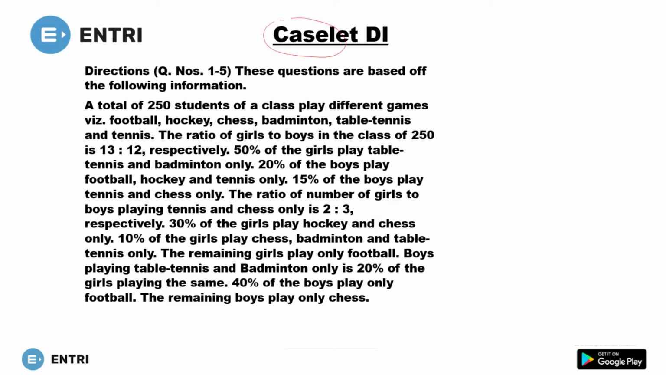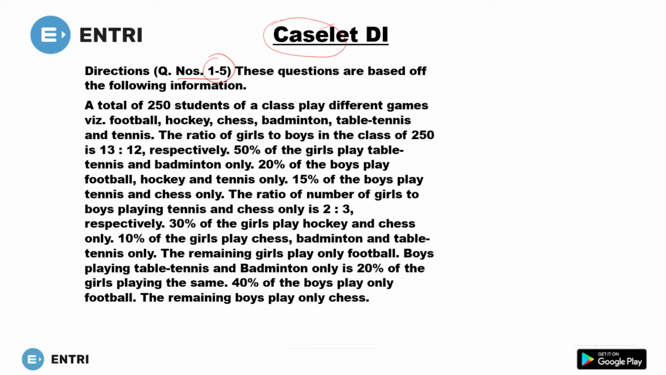So we have a Caselet DI. What is a Caselet DI? Caselet is a type of paragraph, in which you are given some information. By using that information, you have to answer the given questions. For questions 1 to 5, this is the required information. Just read it and we'll see what we can derive from it.